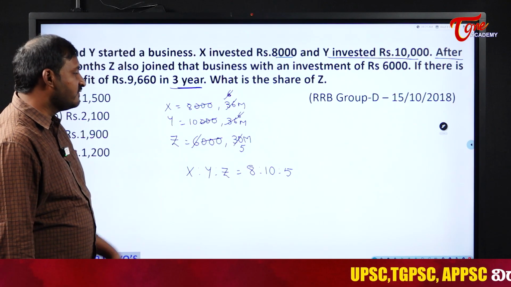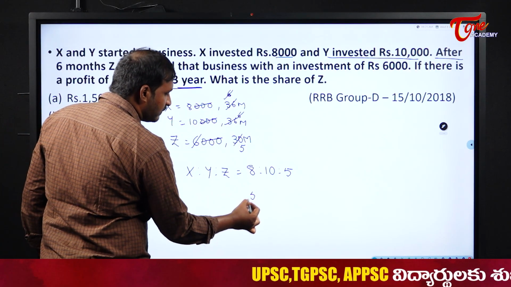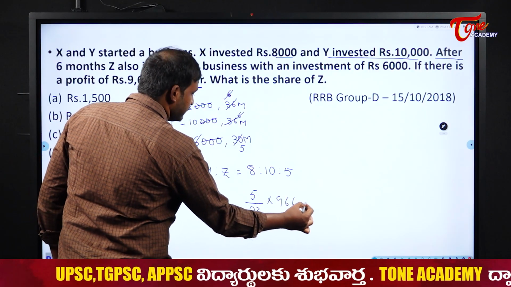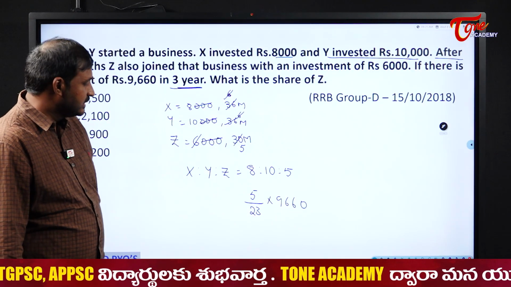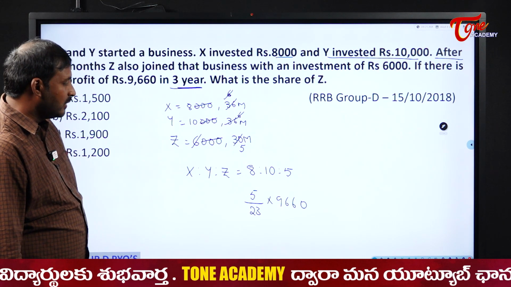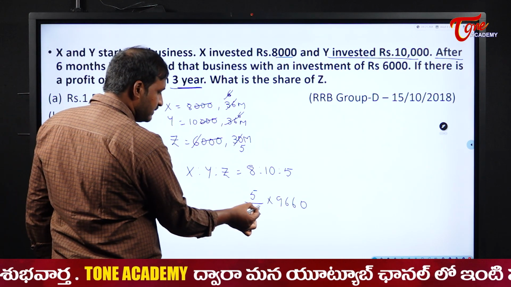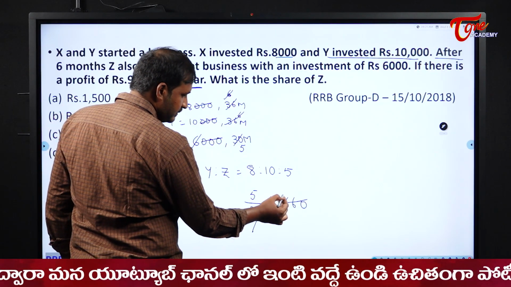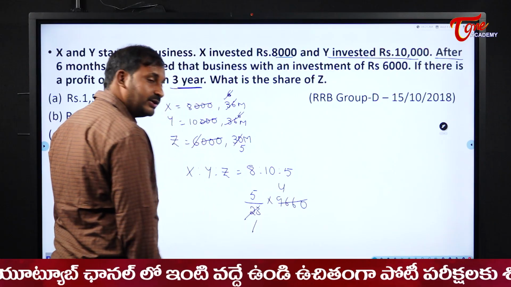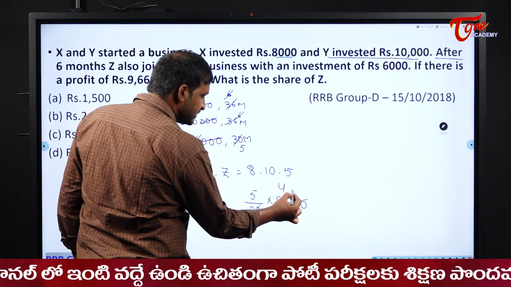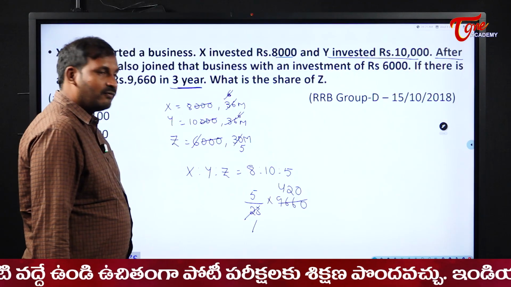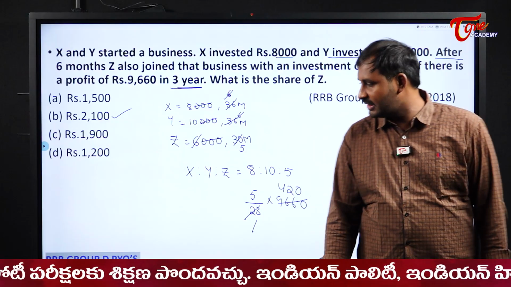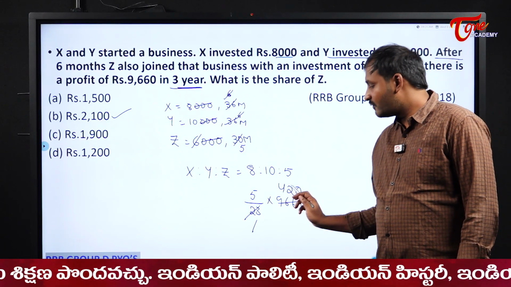Now, what is the share of Z? Z's share is how many parts? 5 parts out of a total of 23 parts into 9660. Right? Now, please solve this one, students. 23 ones are 23, I will try to cancel here. Okay, 23 4s are 92. I will be left with 46 means 42 and 0. 5 into 420, it will become what? 2100. So Z's share is here how much? 2100. So 420 into 5, students.